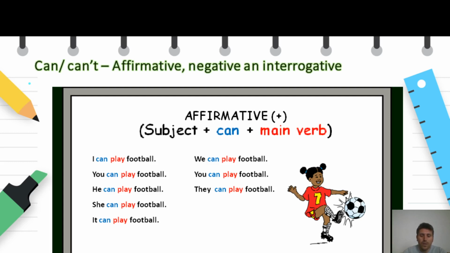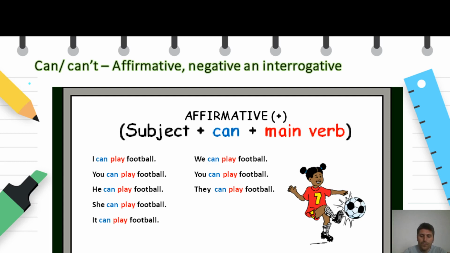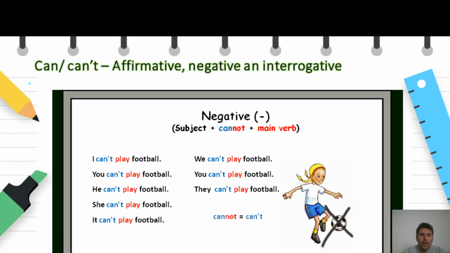Now let's look at the negative. We form the negative by subject plus cannot plus main verb. And the contraction form of cannot is can't, as you can see here.